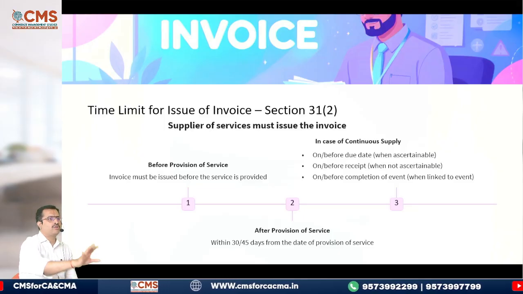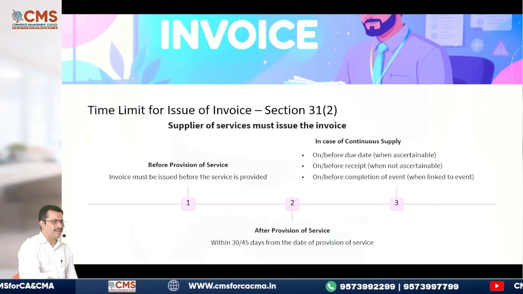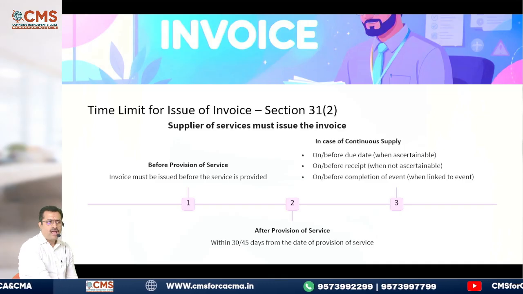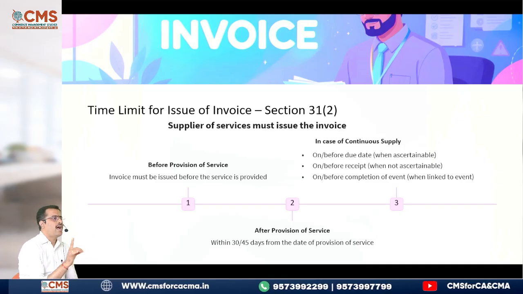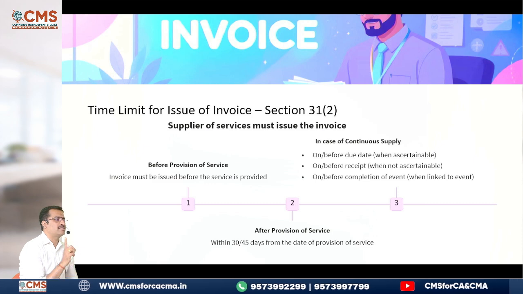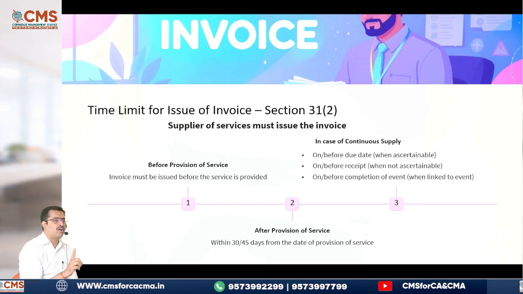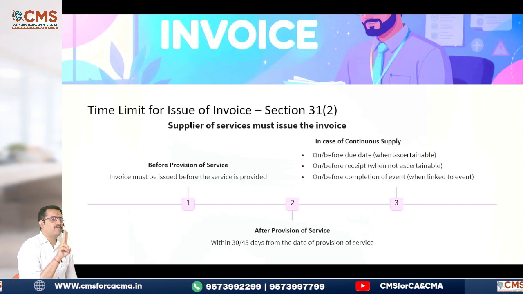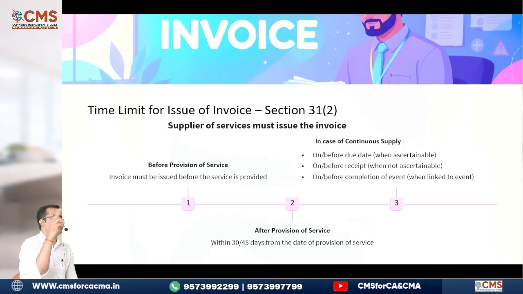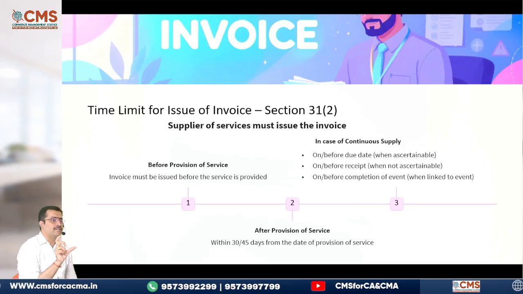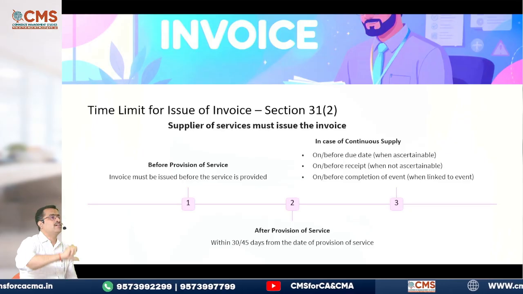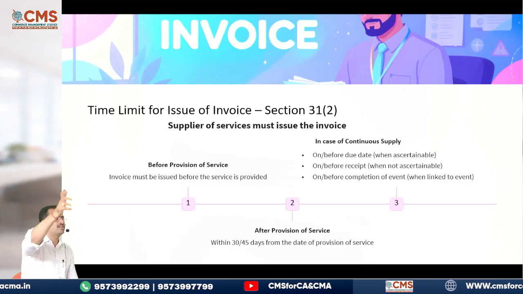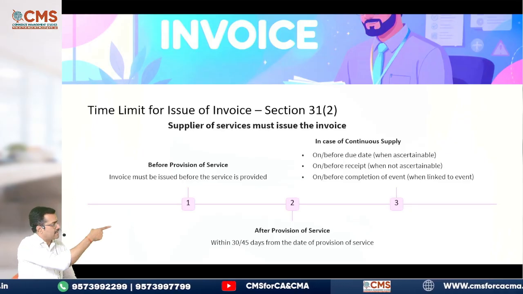For example, I took the painting contract for this building. The owner told me, "I'll pay you 20% after you complete the painting of the first floor. After the second floor, another 20%. After the third floor, another 20%." So that means payment is already linked to the completion of an event. Invoice has to be issued on or before the completion of that event. That is the last one.